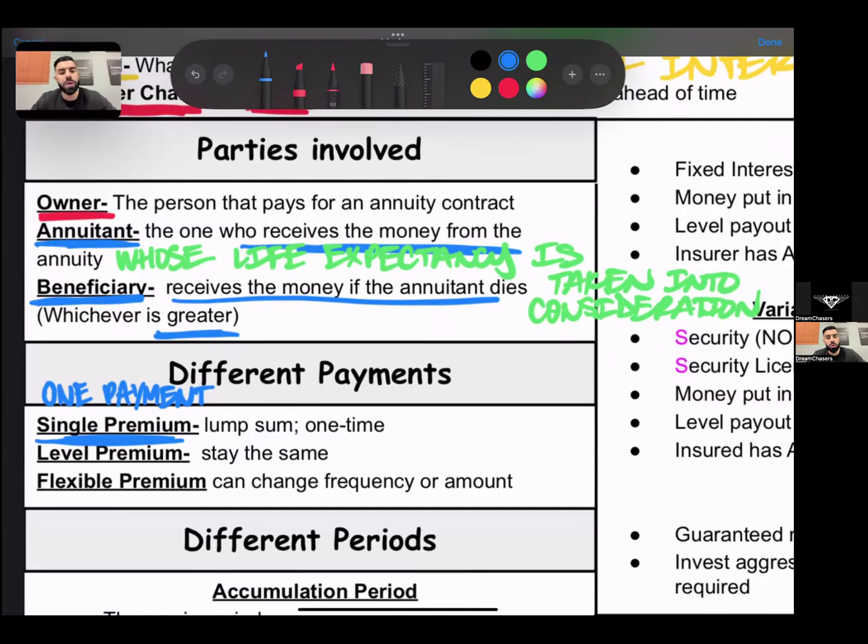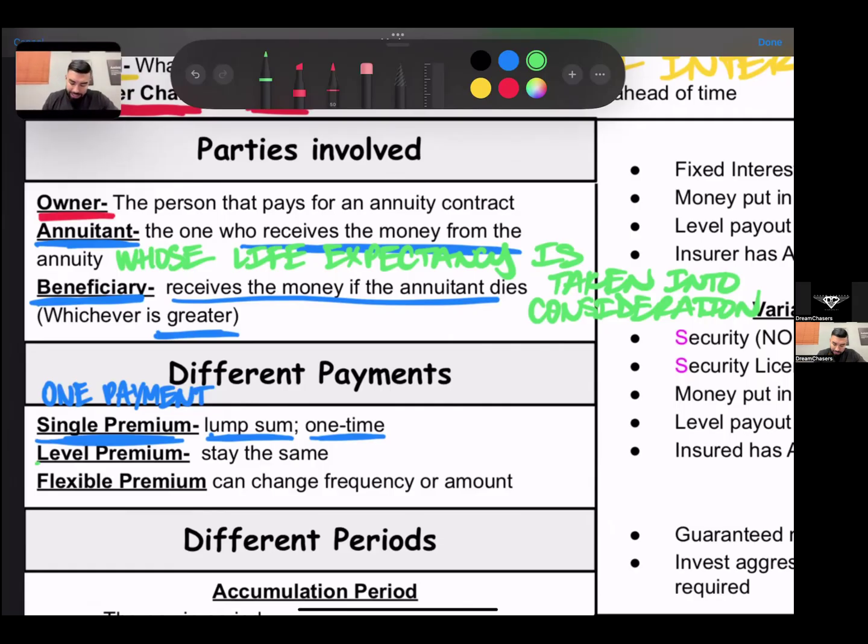Okay. So if you're purchasing an annuity with a single premium, that means you're purchasing it with a one-time lump sum payment. So for example, let's say husband passes away, wife receives $300,000 of his life insurance death benefit. She takes 100,000 of that and she purchases a single premium annuity. So she puts 100,000 right into that account from the very beginning. That would be a one-time lump sum payment. Okay. So that would be single premium.